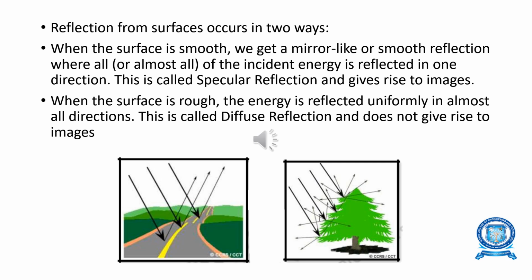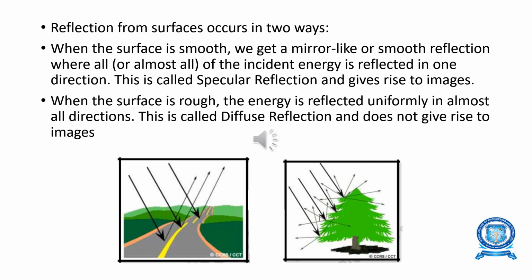It occurs when the surface is smooth and flat. A mirror-like or smooth reflection is obtained where the complete or nearly complete incident energy is reflected in one direction. The angle of reflection is equal to the angle of incidence. Reflection from the surface is the maximum along the angle of reflection, whereas in any other direction it is negligible. So it is referred to as specular reflection.